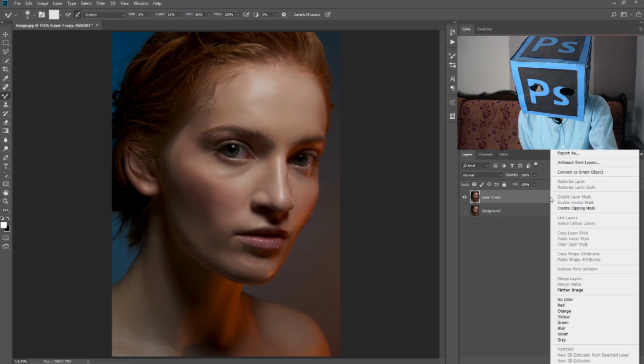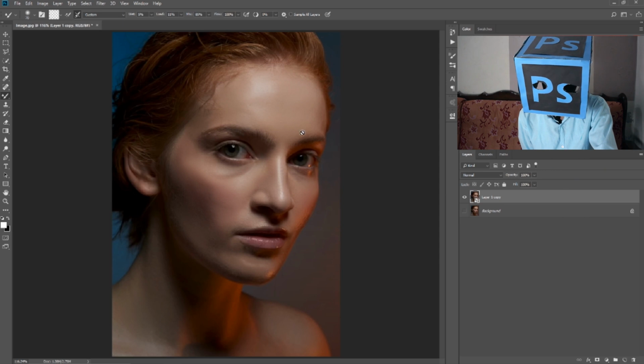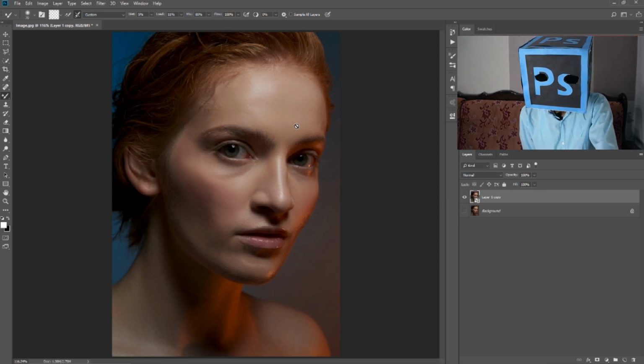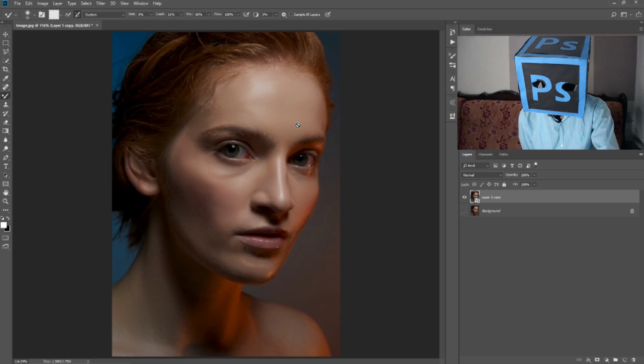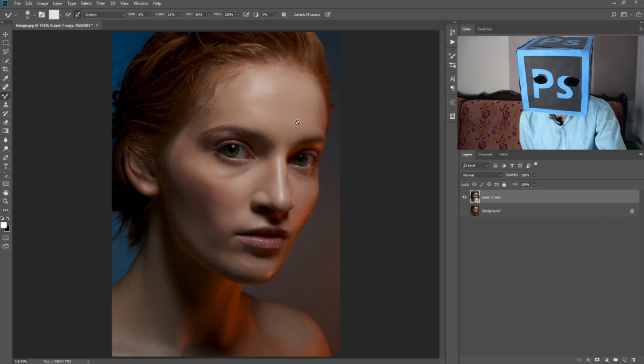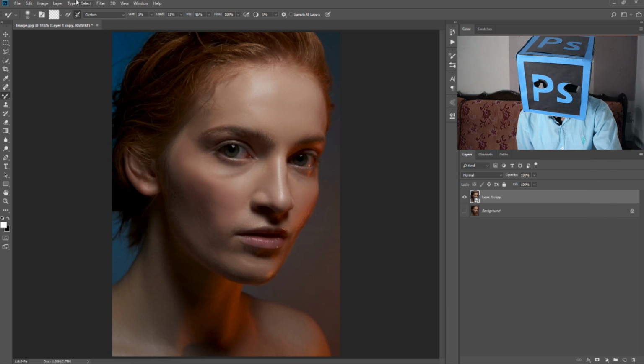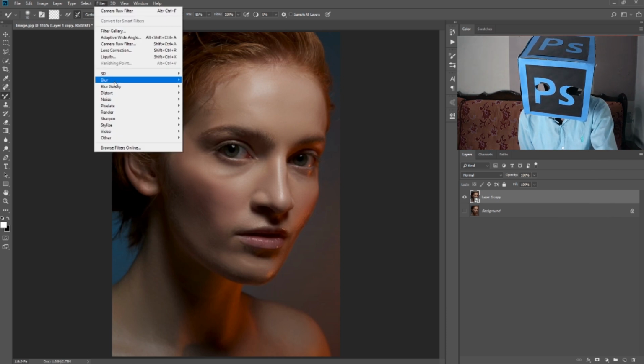Now convert this image to a smart object. Now when we apply any effect on this image, it will apply as a smart filter. So go to filter, select blur, then select Gaussian blur.